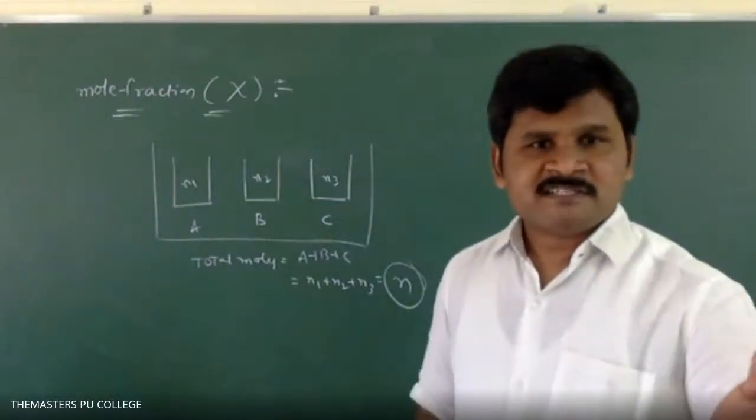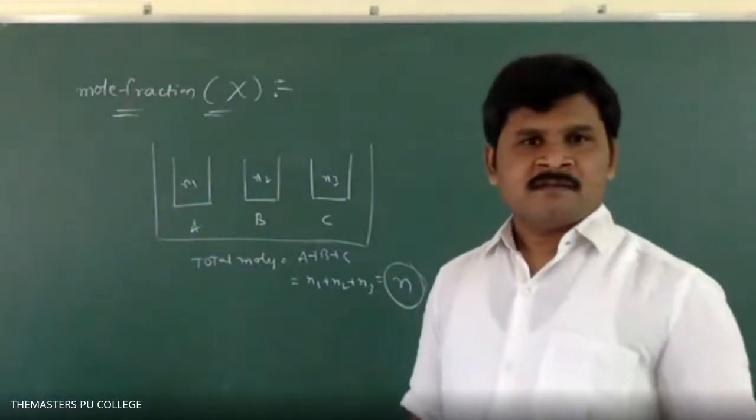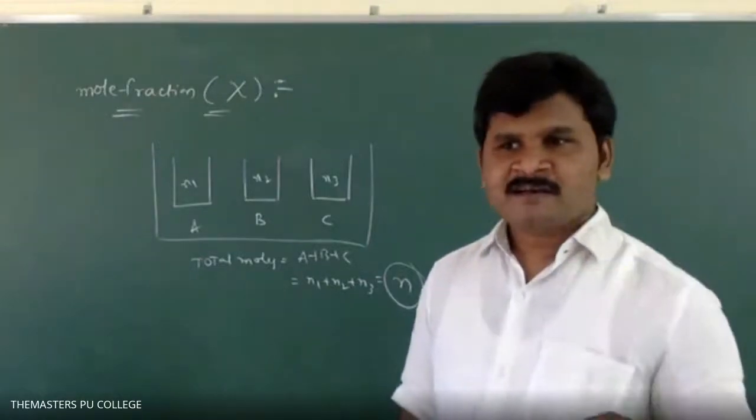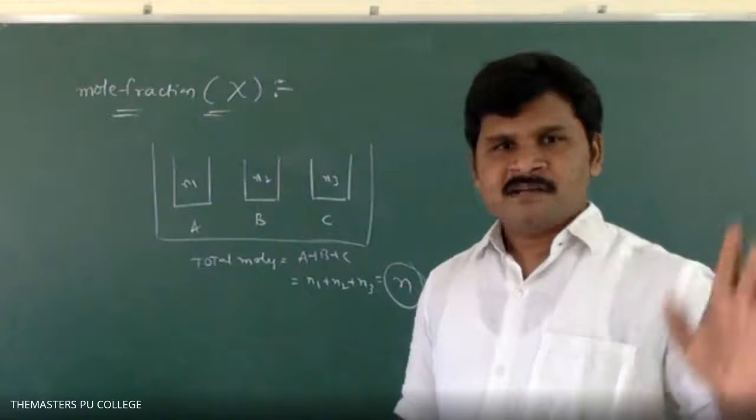Suppose you want the mole fraction of B, then moles of B divided by total moles. Total moles are fixed.